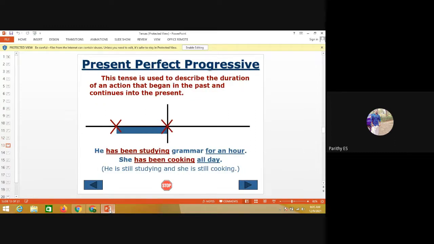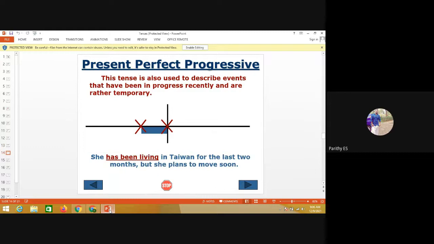So now we are moving to the present perfect progressive. This tense is used to describe the duration of an action that began in the past and continues in the present. See the two examples. He has been studying grammar for an hour. She has been cooking all day. So these are the two examples to understand the present perfect progressive clearly.